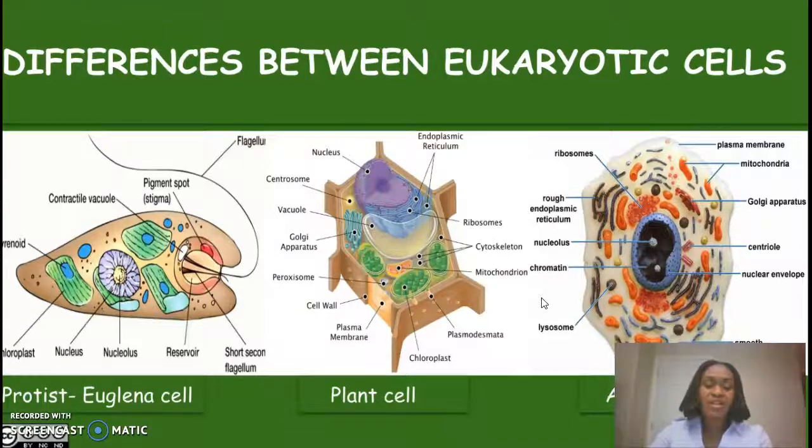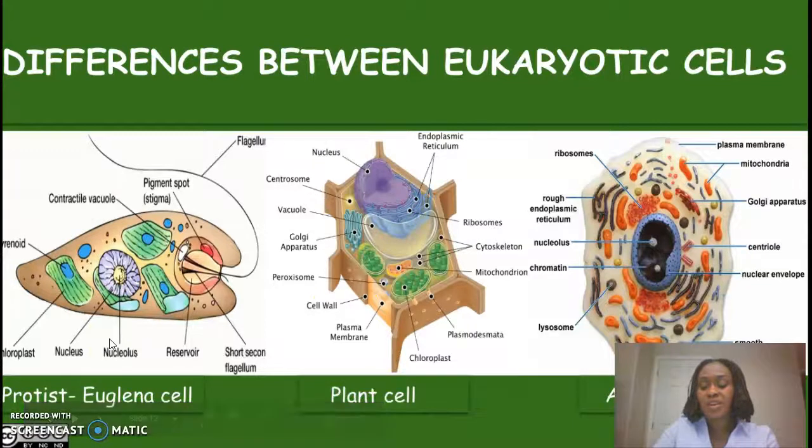The eukaryotic cells are also different from one another. The plant cell, for example, has a cell wall made up of cellulose. It has chloroplasts and contractile vacuoles. These things are lacking in the animal cell. The protist that is presented here by Euglena has a chloroplast. That is a plant characteristic. It has a cell membrane. It doesn't have a cell wall.